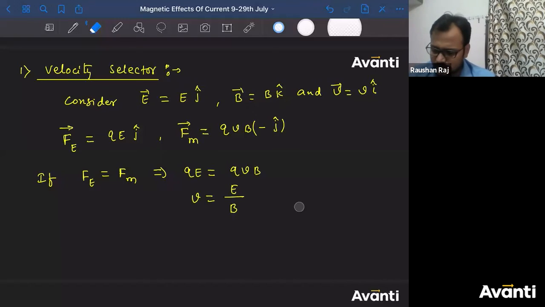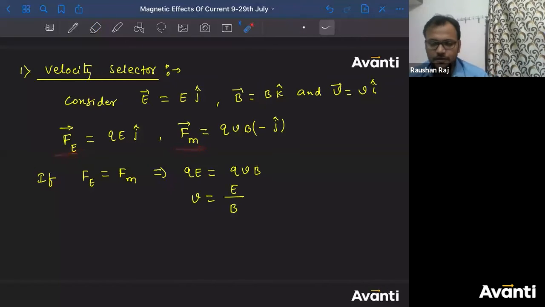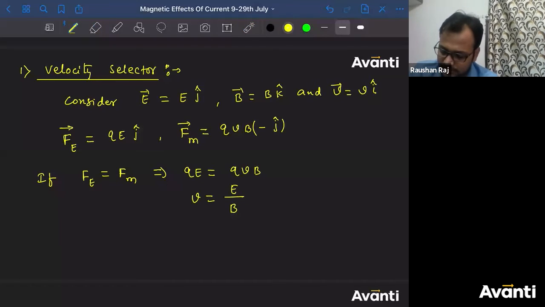What is the confusion? F is equal to FM. I am just telling you to equate the magnitudes. Just equate these two, FM is equal to FE. ठीक है? So if FE is equal to FM, QE will be equal to QVB, and the velocity will be E by B.